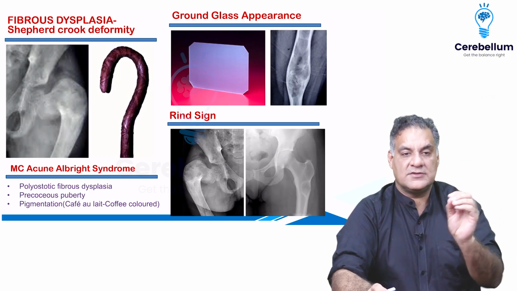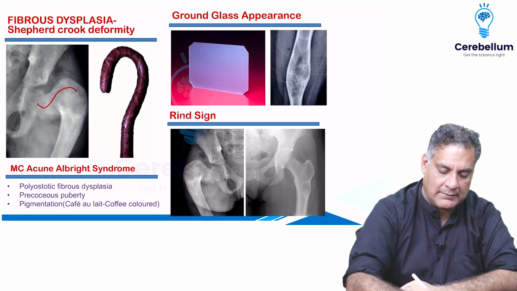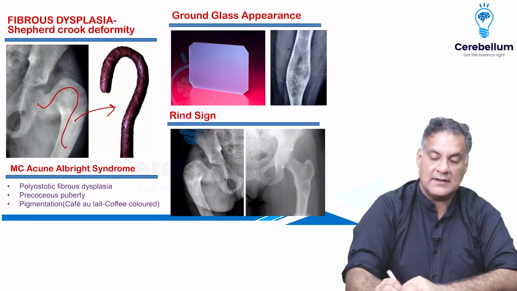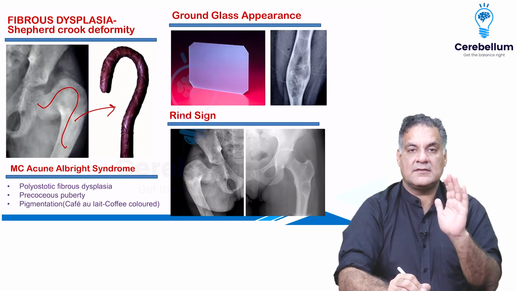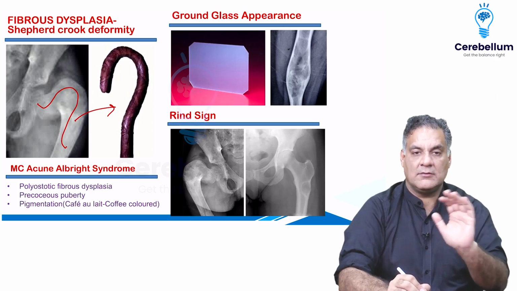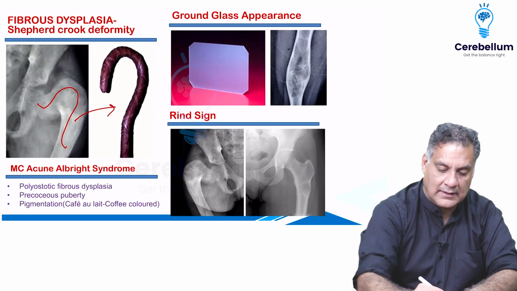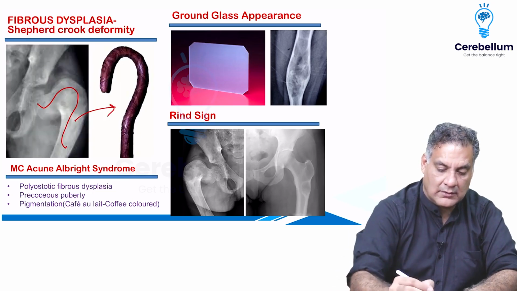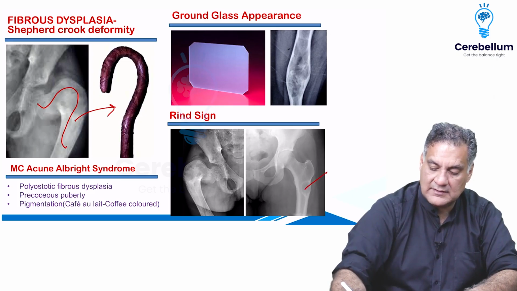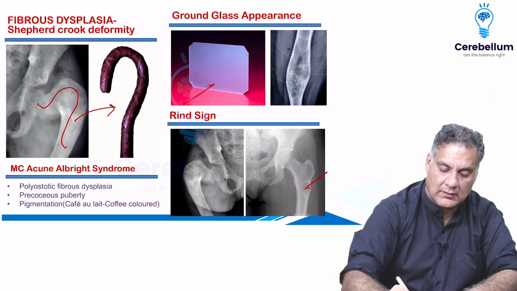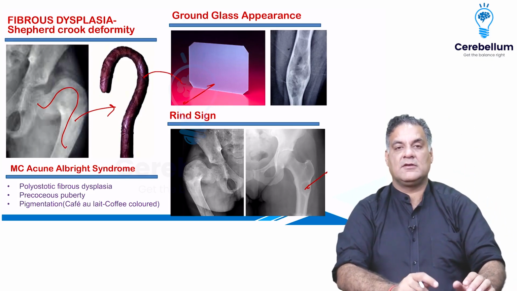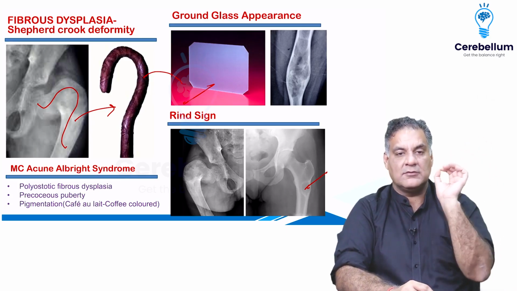This is called Shepherd's crook deformity at the upper end of the femur. In this condition, the bone appears like a ground glass appearance, or there can be a sclerotic lesion at the upper end of the femur called a Rind sign. So you have the Rind sign, ground glass appearance, or fibrous dysplasia causing Shepherd's crook deformity, the crooked stick a shepherd holds.